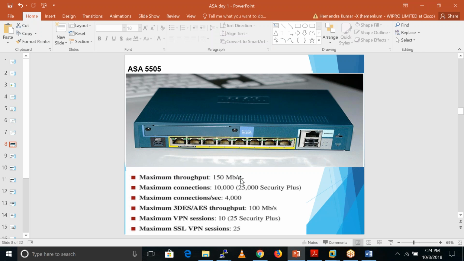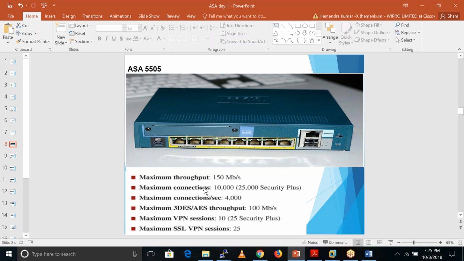If they generate 160 Mbps of traffic towards the outside interface, this firewall is not able to handle that traffic, because the maximum throughput is 150 Mbps. That's why it's a very low-end firewall. If those 10 users initiate traffic up to 100 Mbps, or 120 or 130 Mbps, for that kind of situation this firewall is perfect.